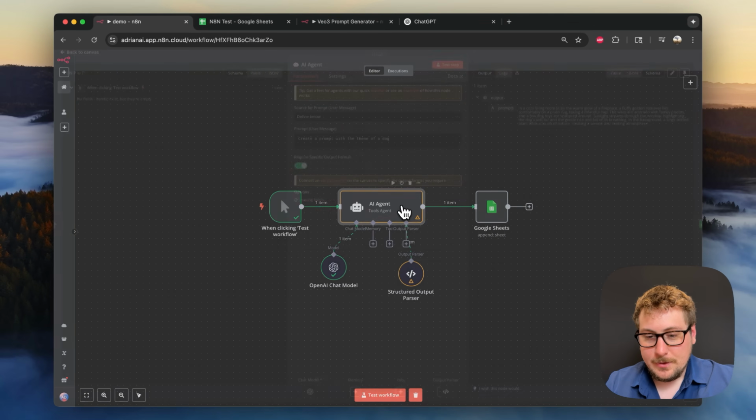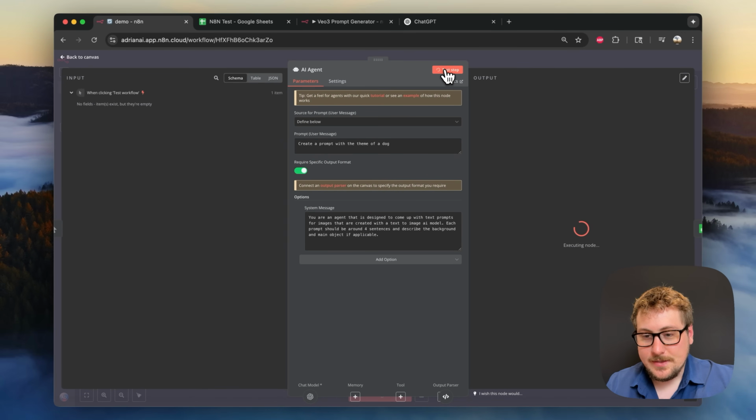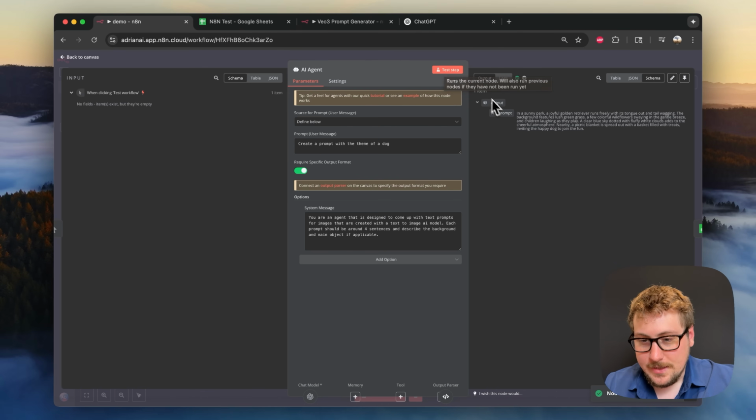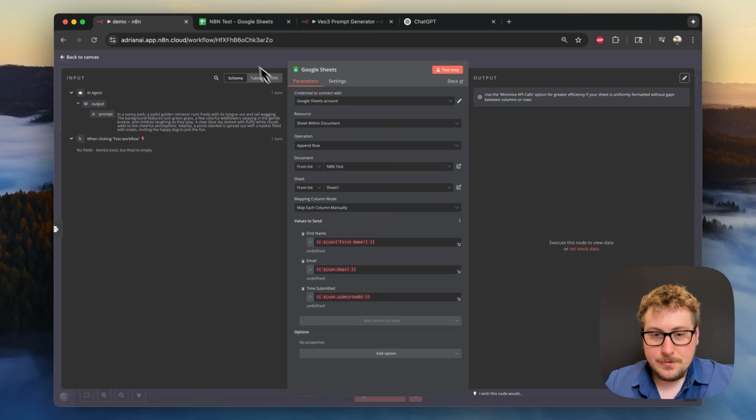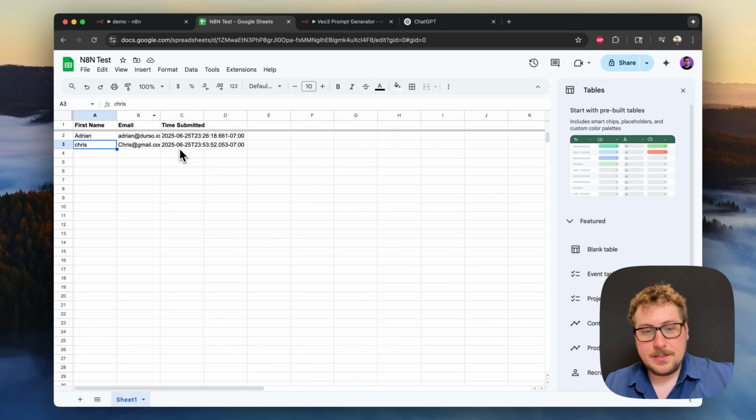But before we do that, let me open it one more time, and I'm going to hit test step again now that I changed the output to make sure that we don't have any mistakes. So yeah, we have prompt, and then it created a different prompt right here. And now we're going to go to the Google Sheets, and we're going to change up these variables.